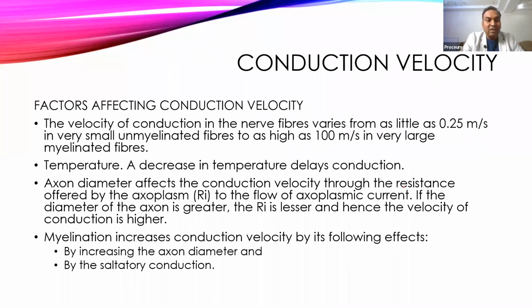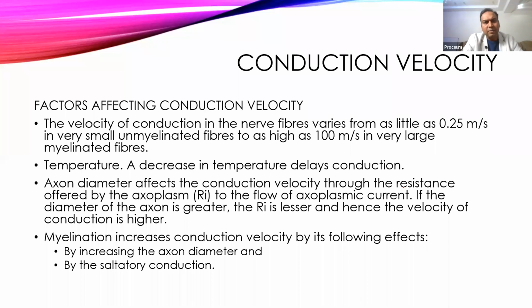Okay. Now come to the conduction velocity. It is the rate at which the impulse is conducted from one part of the neuron to the other part of the neuron. That is called conduction velocity of the nerve. And it can be as low as 0.25 meter per second to as high as 100 meter per second. So in very thin unmyelinated nerve fibers, it can be as low as 0.25 meter per second, while it can be very high in the myelinated fiber. If it is very thick, then it can be as high as 100 meter per second.